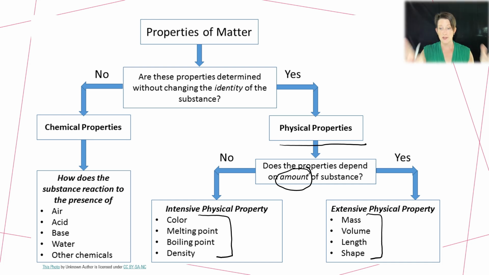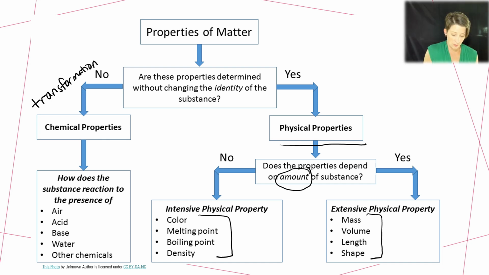All right, so we have those physical properties, but in chemistry, what we really like to talk about are the chemical properties with these ideas of transformation. When a chemical compound undergoes a transformation, it's changing from the substance to something new. It has to do this upon interacting with something. Does it react in the presence of something? Because you need to have that presence to allow the transformation to occur. Will it react with air, acid, base, water, other chemicals, energy? These are all different types of chemical properties.